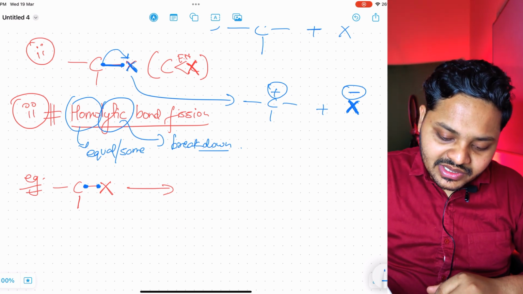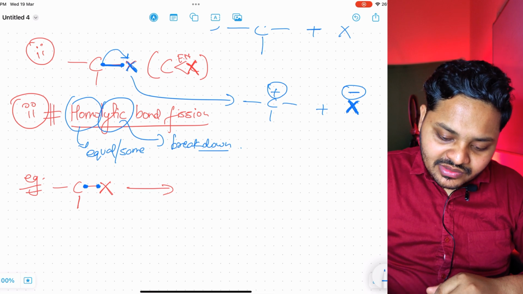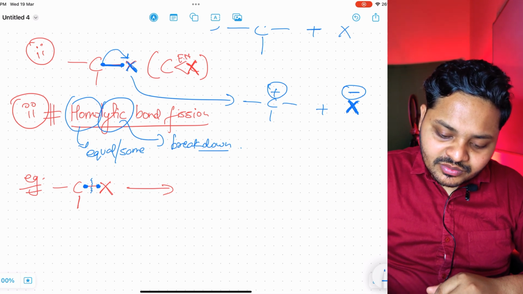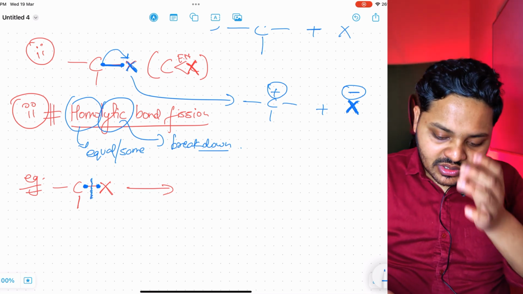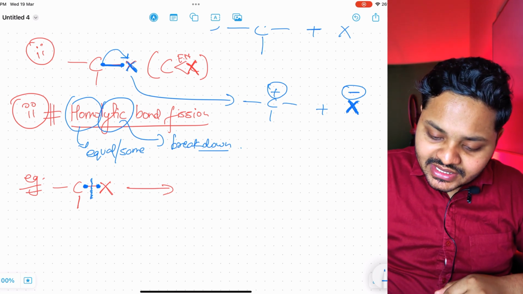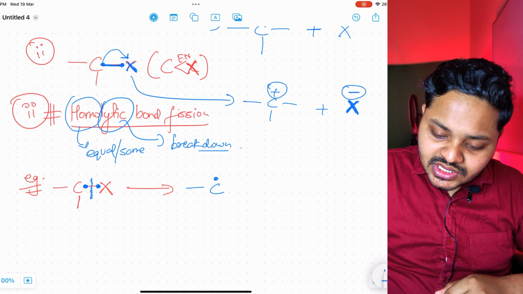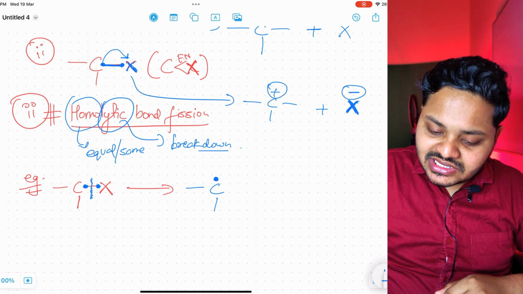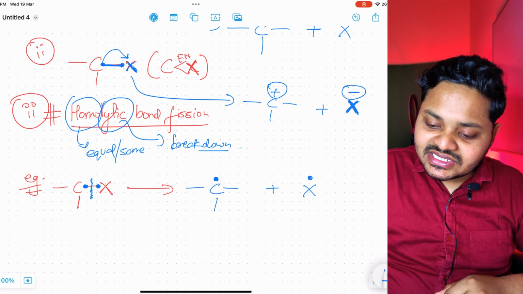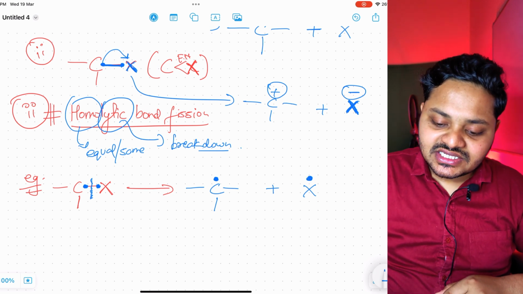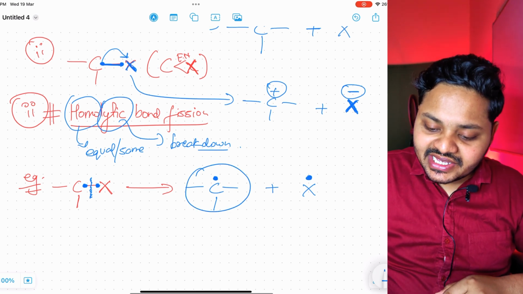So this bond will break from the center of the bond. What will we get? We get a single electron on the carbon atom as well as a single electron on the X element. What are these structures known as? These structures are known as the radical condition.